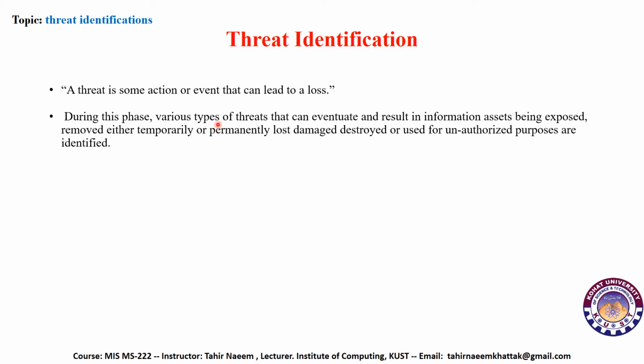During this phase, various types of threats that can result in information assets being exposed, removed either temporarily or permanently, lost, damaged, destroyed, or used for unauthorized purposes are identified. So these are the types of threats.